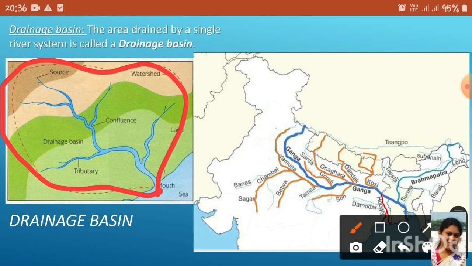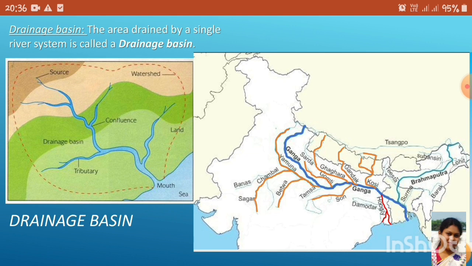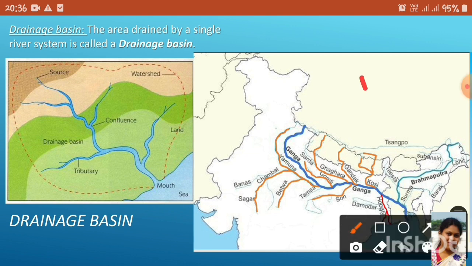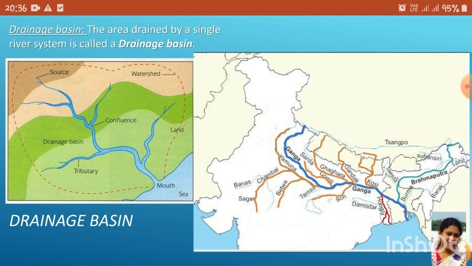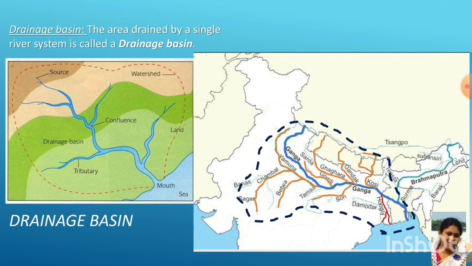If we create an imaginary line around the whole river system, we can find the river basin of a particular river, and here it is the Ganga river basin.